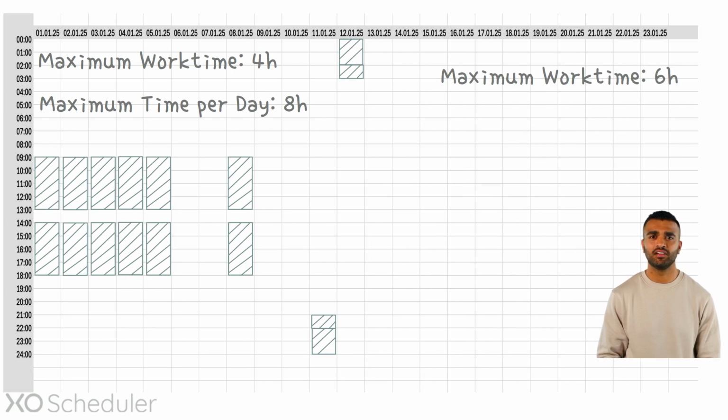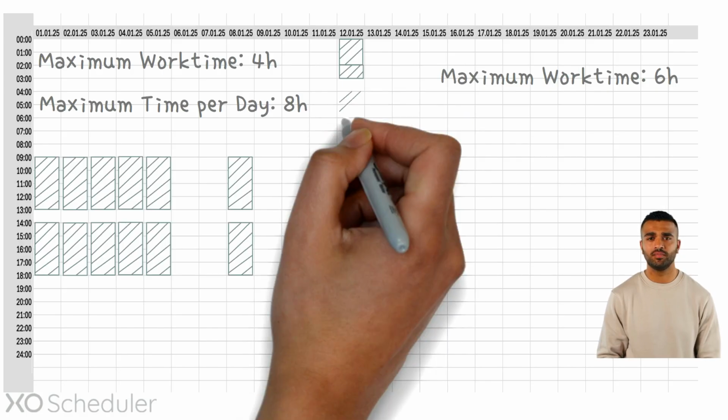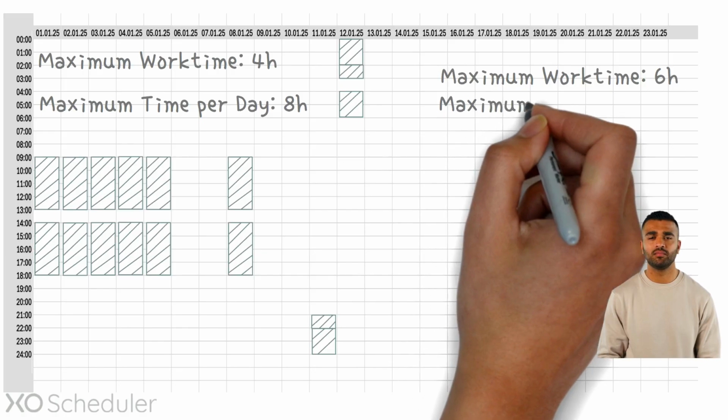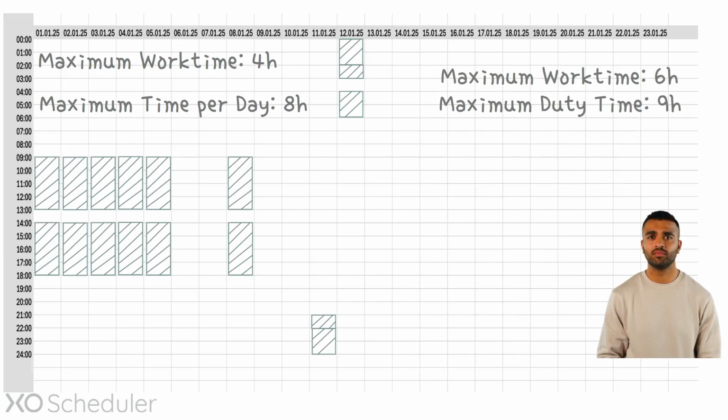In an unlikely scenario, the instructor might have a break after the last debriefing session and then be assigned another 2-hour lesson. Here, the maximum time per day rule does not work effectively because the instructor's duty spans 2 days. For this reason, XO introduced the concept of duty blocks. In this example, the duty block starts at the beginning of the first assignment, 9 p.m., and ends at the end of the last assignment, 6 a.m. in this case. So here we would have a maximum duty time of 9 hours, including breaks.